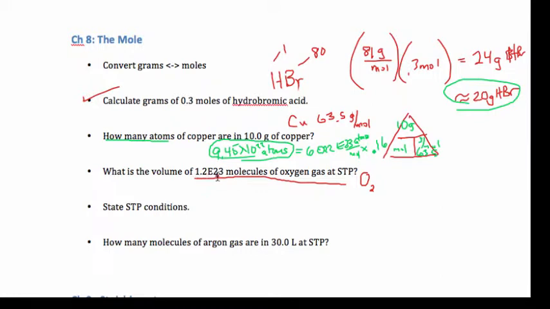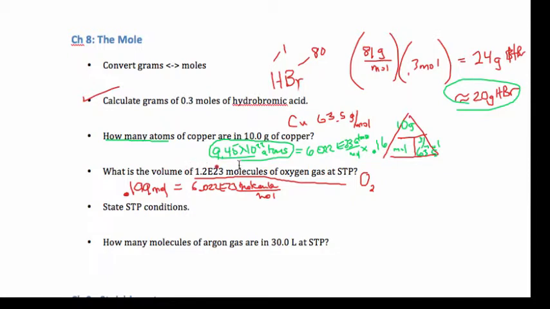A number like this, I want to move that to be moles. So I take that count and I divide it by 6.022 times 10 to the 23 molecules per mole, and I'm going to get moles out of that. So if I take 1.2 and divide it by 6.022, the 10 to the 23s will cancel, and I'll get 0.199 moles. Okay, basically 0.2 moles. That's not our answer though.